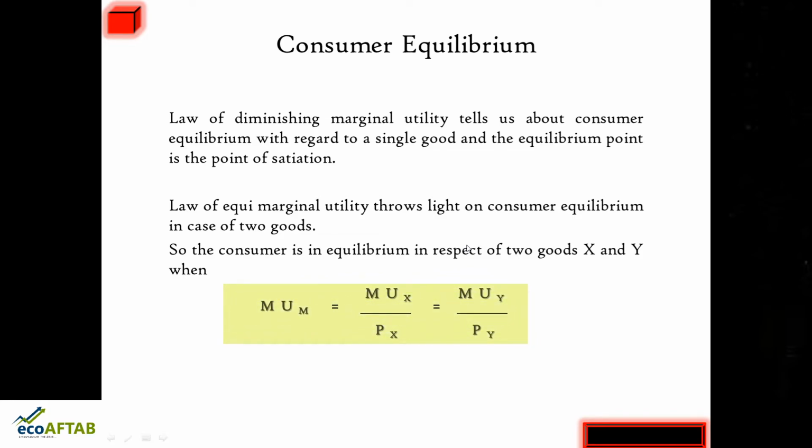So please friends, in most of the competitive examinations, this question will be asked with regard to the marginal utility of money expenditure. This is the consumer equilibrium formula, you can say. So marginal utility of money expenditure is the utility of the last rupee spent on each commodity, as I told you all. So both these concepts, last rupee spent on each good, is nothing but the marginal utility of money expenditure.